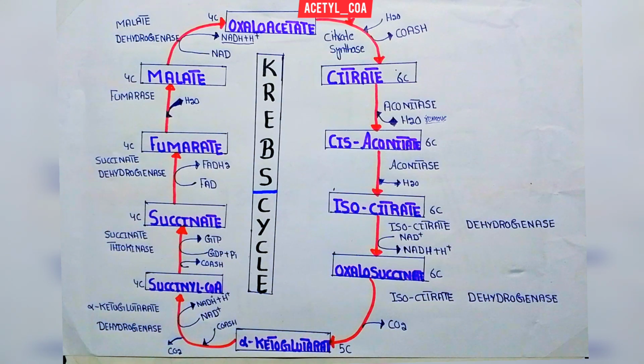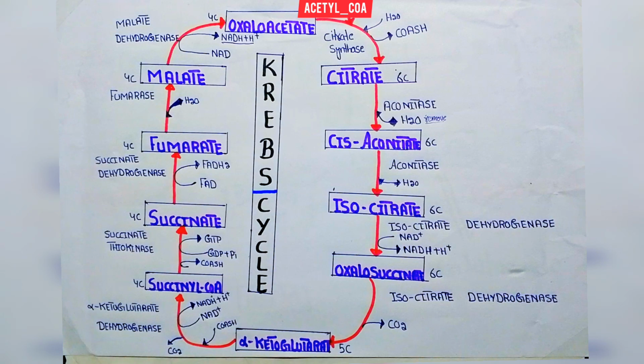This decarboxylation occurs with the help of the isocitrate dehydrogenase enzyme. It removes carbon dioxide from the oxalosuccinate. So the 6 carbon compound is converted into a 5 carbon compound, that is alpha-ketoglutarate. This is the first carbon dioxide removed here.